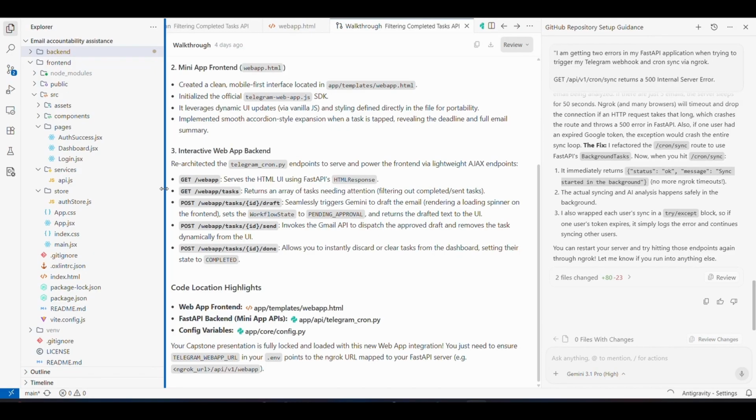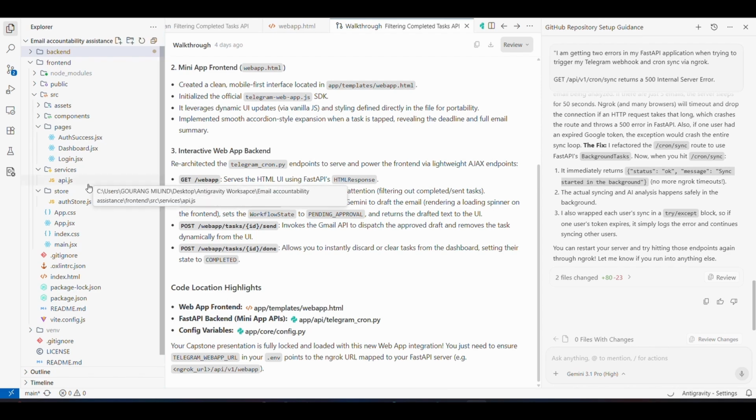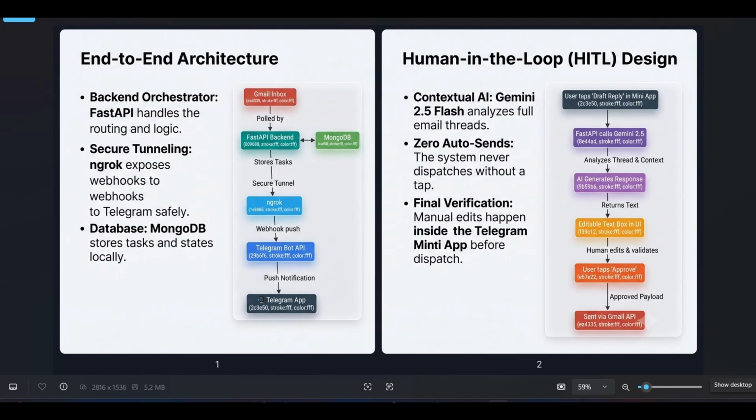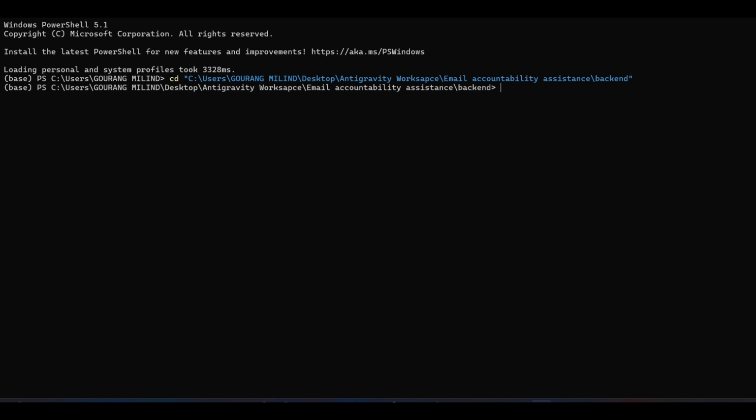We begin here in Google's Antigravity workspace, where I vibe coded the entire backend orchestration logic. For the technical implementation, the backend is built on the highly performant FastAPI framework. It manages state and local task memory using a MongoDB database. To ensure production-grade deployability without hitting request timeouts during heavy AI processing, I leveraged FastAPI's asynchronous background tasks. When a cron sync is triggered, the server immediately returns an instant response while safely processing the underlying email analysis loops in the background.